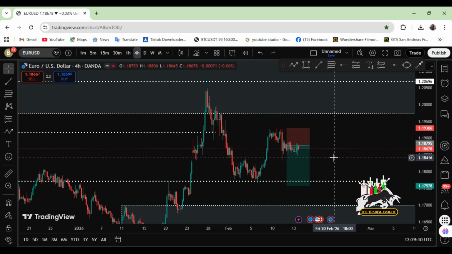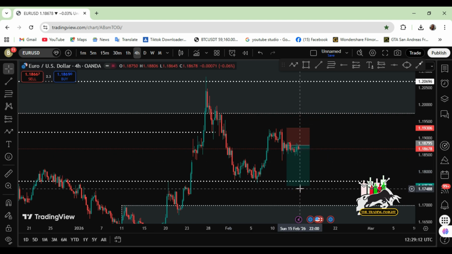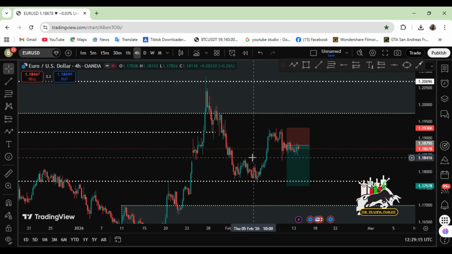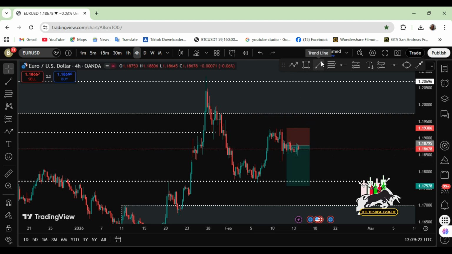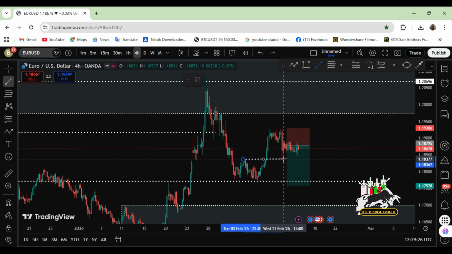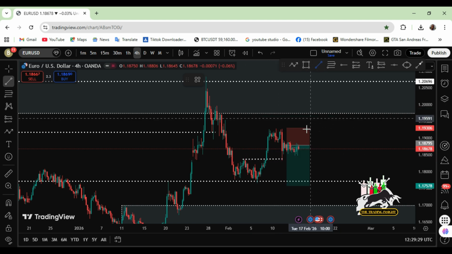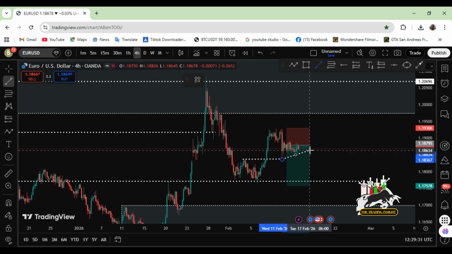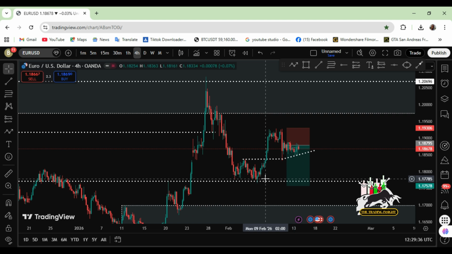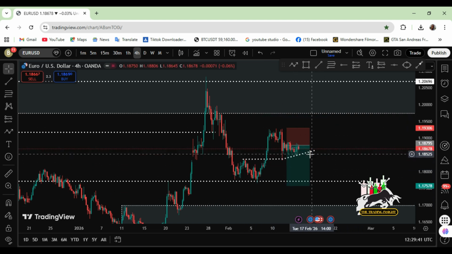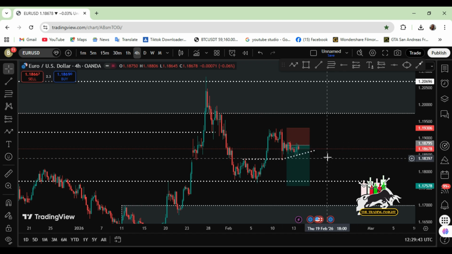So right now with Euro USD, I'm expecting price to sell, but I must wait for a confirmation first. The price has retested our internal breakup structure here, and then it is struggling. Now the only time I can expect to sell price after it retests our internal breakup structure is if I see price break out of this low. So if price breaks out of that low, I can expect to sell price. But for now, the market is still struggling, so I'm not expecting anything,